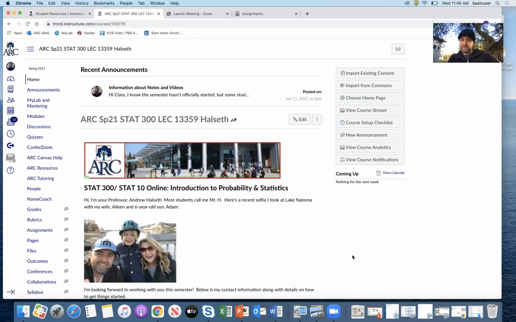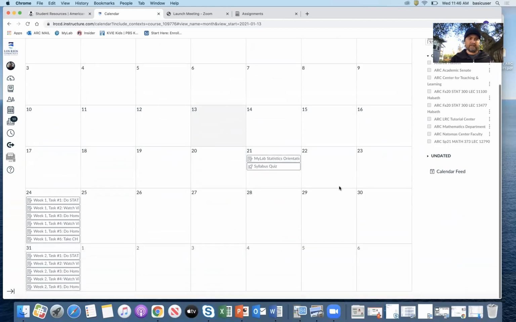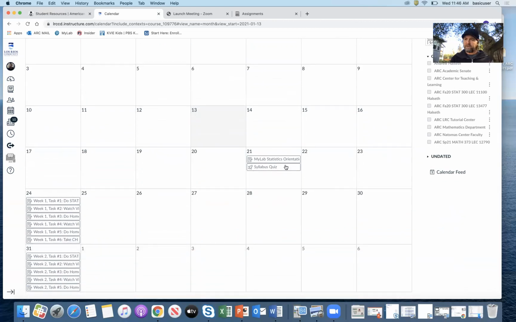One other thing, over here, you'll see View Calendar. It will also give you what's due coming up, but you can always click on your calendar for this class. It takes a little while, but eventually it pops up, and it will show you what's due throughout the semester. Right, so that way you're not missing anything. Go here, and you'll see mostly, besides those first orientation assignments, you'll see things due Sunday night at 11:59 p.m. and ordered tasks 1 through whatever. Okay, so you just go down the list. Once you've completed them all, you're good to go for the week. So it's a nice way where you won't miss anything, hopefully.